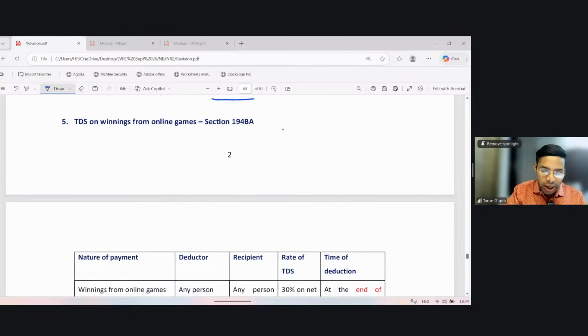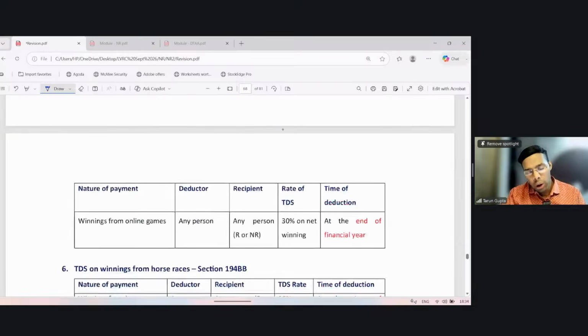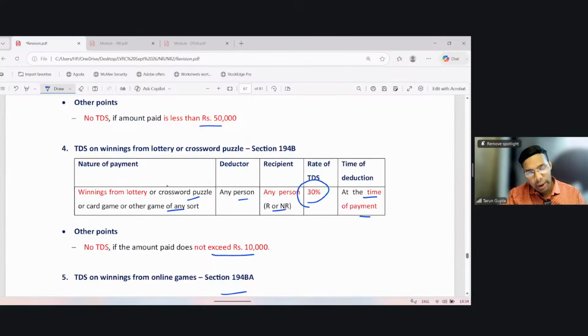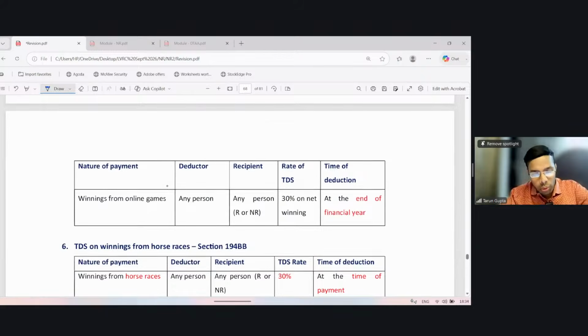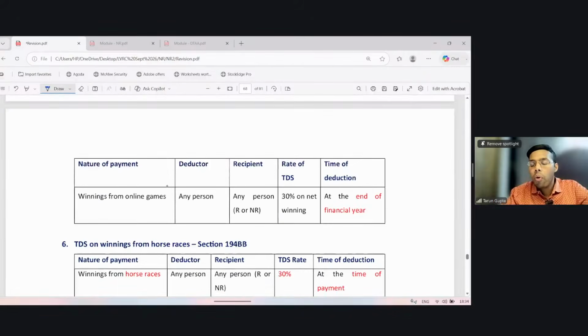TDS on winning from online games, 194BA. So if you have seen, in case of 194B, winning from lottery, tax at 30% is deducted on the gross income, rather gross receipts, right? But under section 194BA, in case of online gaming, the tax is deducted at 30% on net winning. So this fine difference you have to keep in mind.